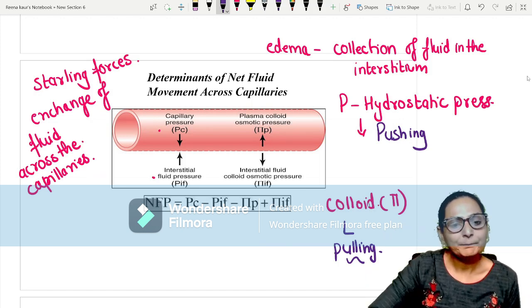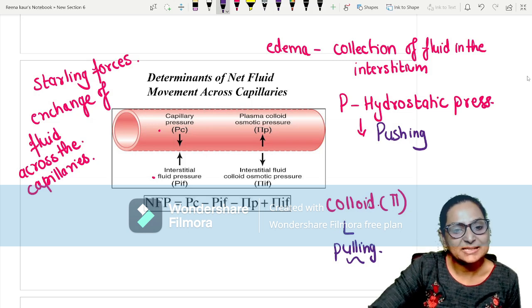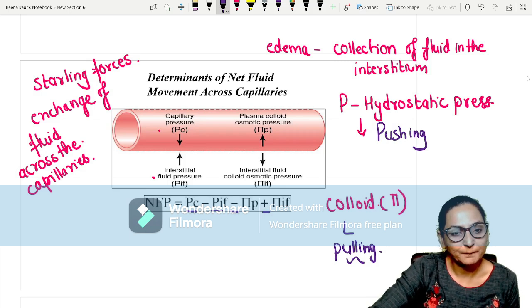So the net filtration pressure is Pc, that is capillary hydrostatic pressure, minus hydrostatic pressure of the interstitial fluid, minus colloidal osmotic pressure of the capillaries, plus interstitial fluid colloidal osmotic pressure.